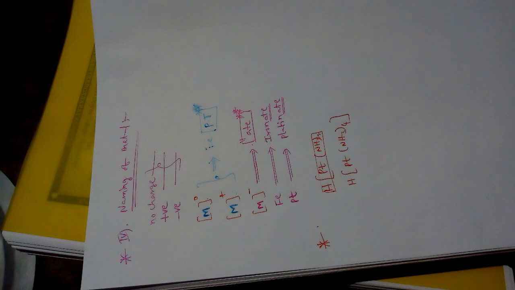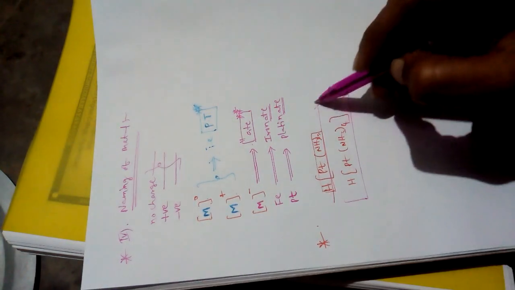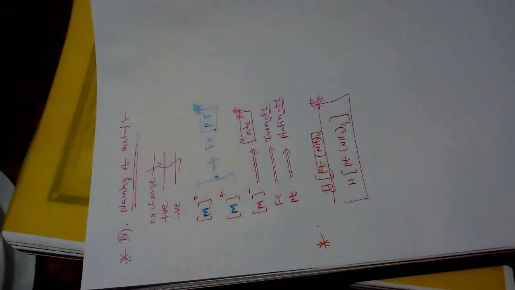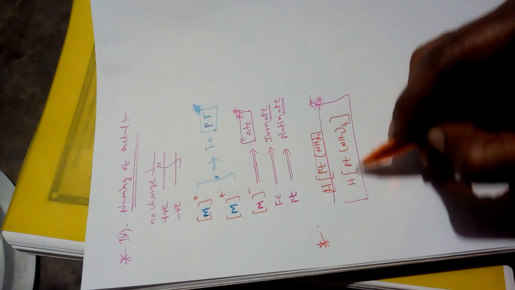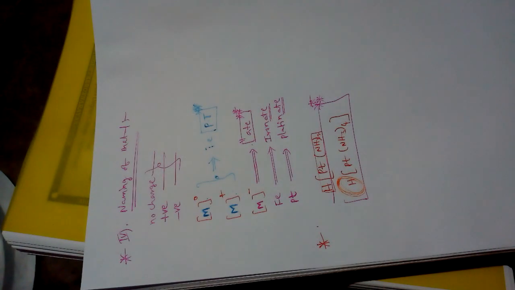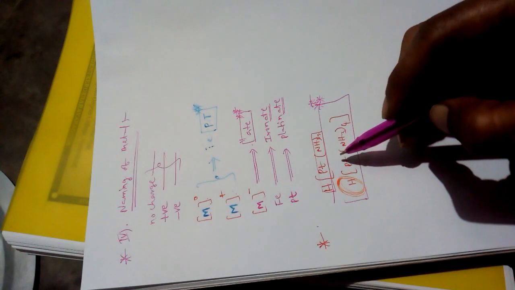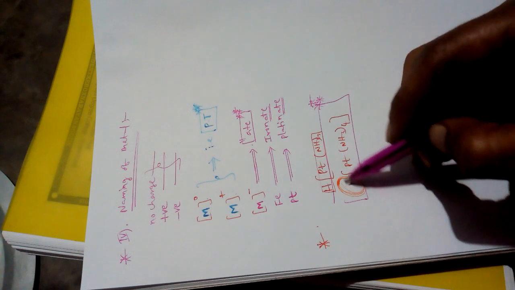What is happening here, for these complexes, is that if hydrogen is present in the cationic position of the sphere, then there is no need to write the name of hydrogen.